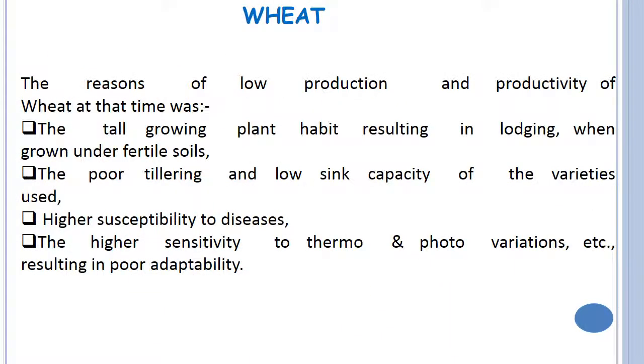The reasons for low production and productivity of wheat at the time of Green Revolution were the tall growing plant habit resulting in lodging when grown under fertile soils, poor tillering and low yield capacity of the varieties used, high susceptibility to disease and higher sensitivity to thermo and photo variations, etc., resulting in poor adaptability.